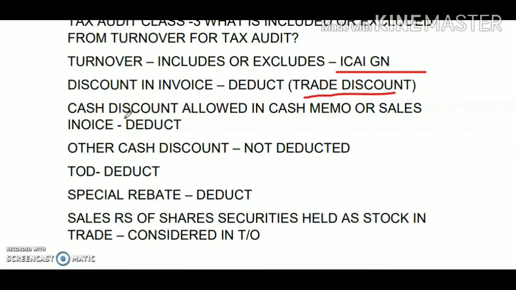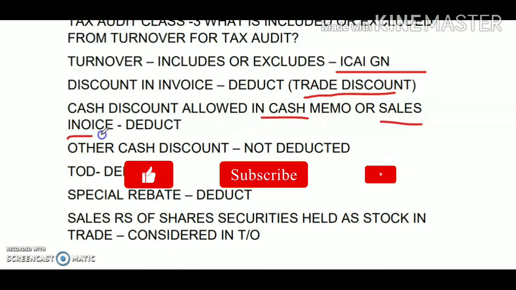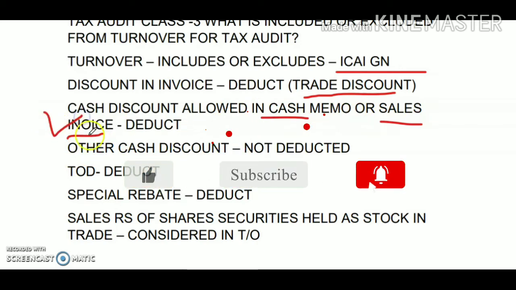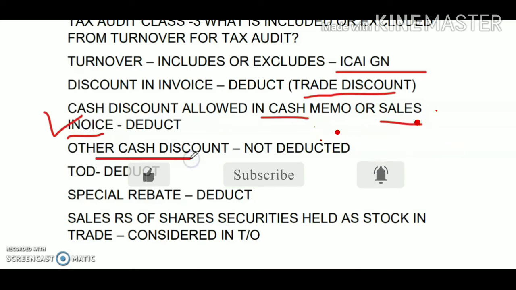Whatever cash discount is allowed in the cash memo or sales invoice itself shall not be considered as a part of the turnover. However, any other cash discount which is allowed and not considered in the cash memo or sales invoice shall be part of the turnover.